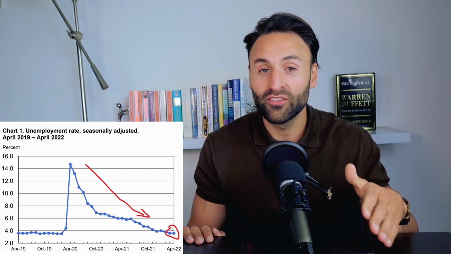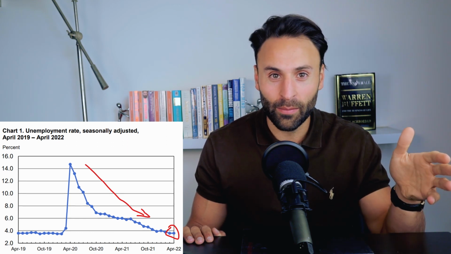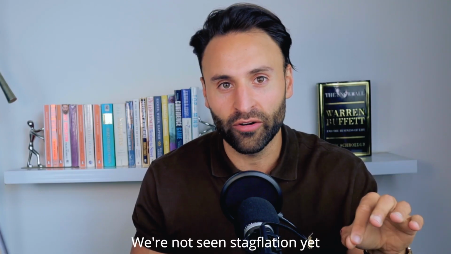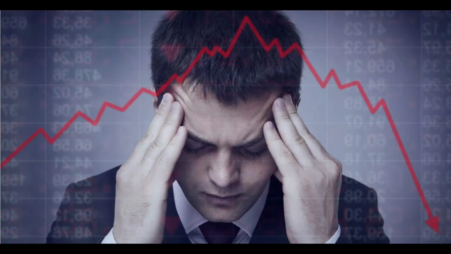Unemployment's actually back to where it was pre-pandemic, and we also have nice earnings growth. So currently, we're not seeing a stagflation scenario, despite what you see in mainstream media where they try to scare everyone every single day. So Ben, could this actually happen? Well, it could happen given what's happening in Russia and all the crazy events in the world. There is a possibility of stagflation, but so far we're not seeing numbers which say that.